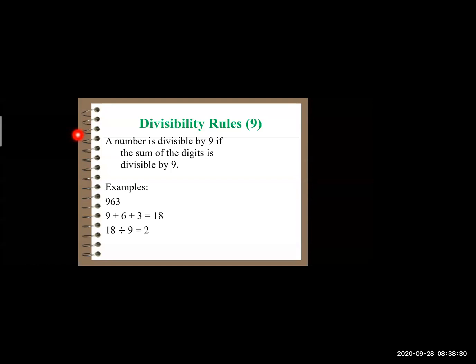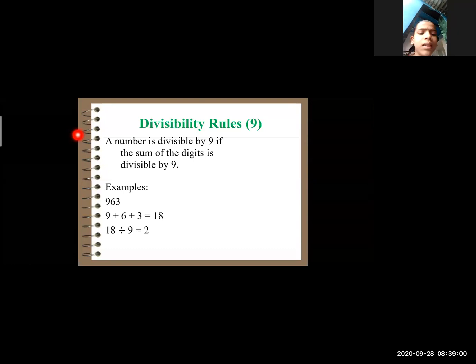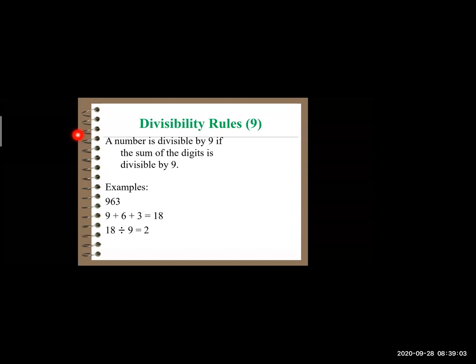By adding 9 and 6 and 3, we get the answer as 18. 18 is divisible by 9. 18 falls under the table of 9: 9 twos are 18. So can we say that 963 is divisible by 9? Yes, we can say that 963 is divisible by 9 because the sum of the digits of this number is divisible by 9.